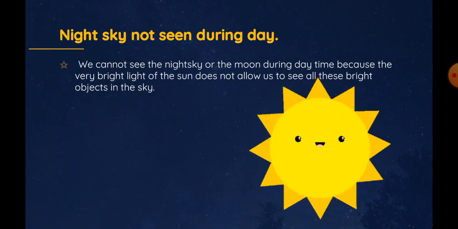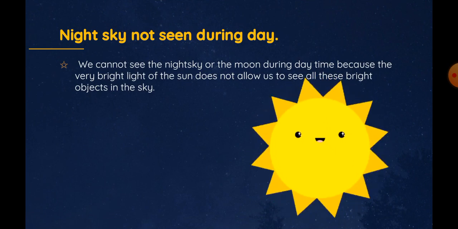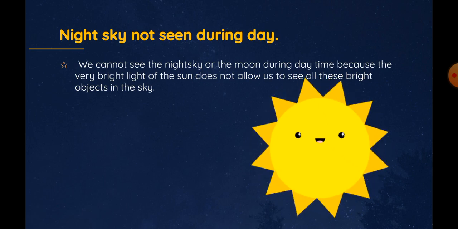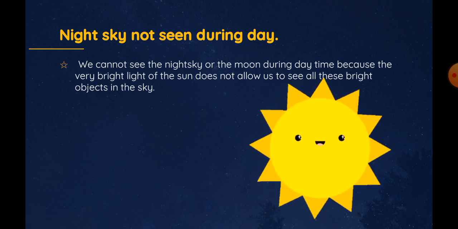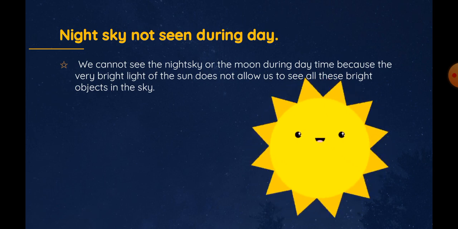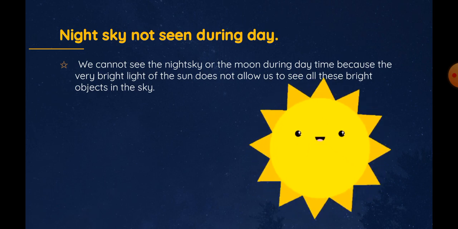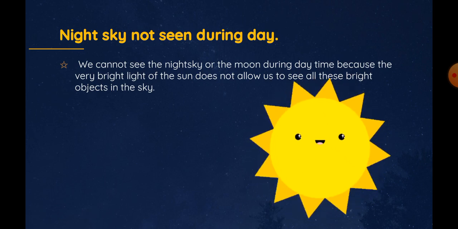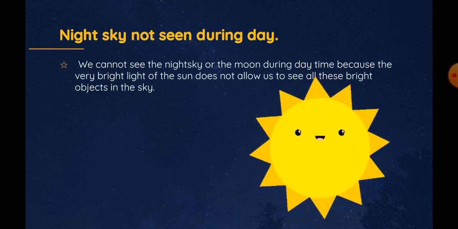Children, have you ever thought why these tiny objects and moon cannot be seen during daytime? It's because the very bright light of the sun does not allow us to see all these bright objects of the night sky.